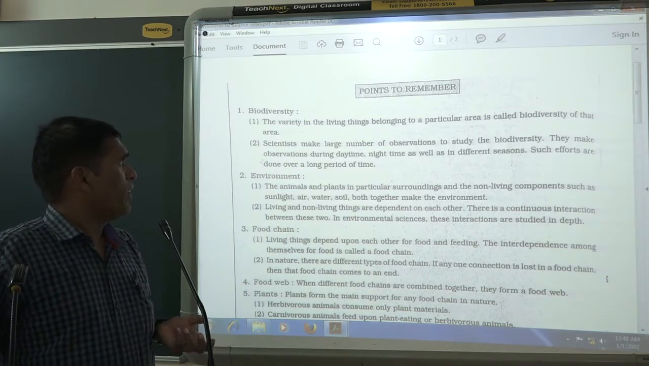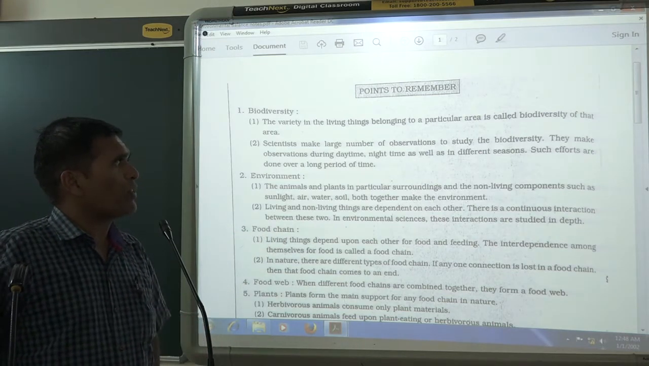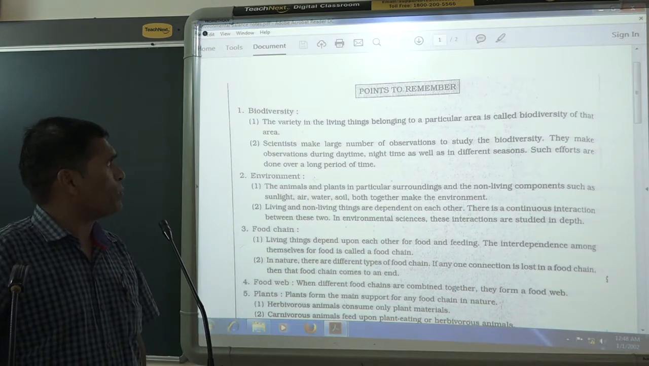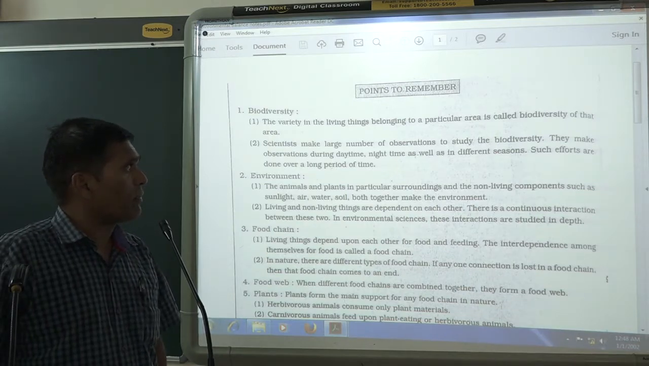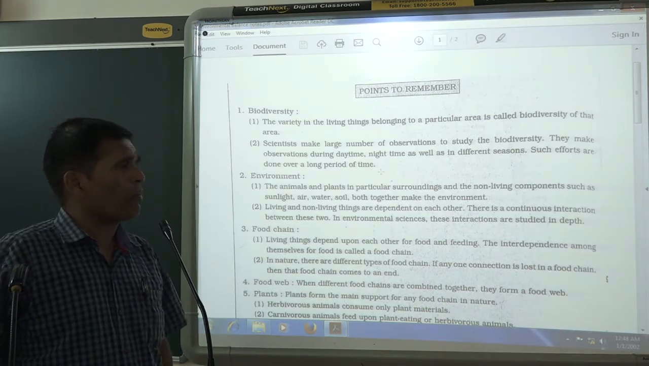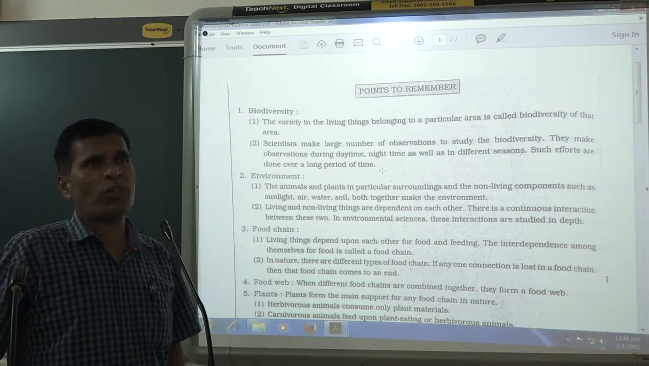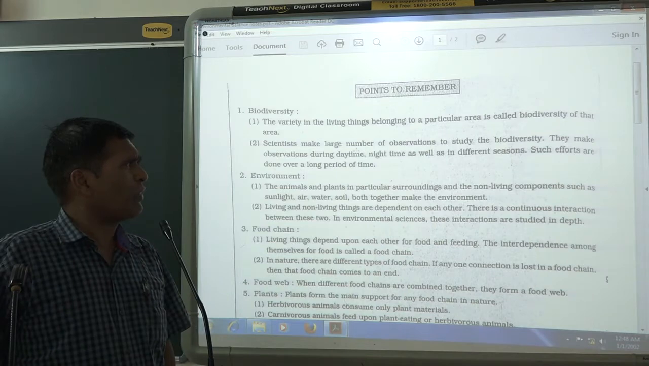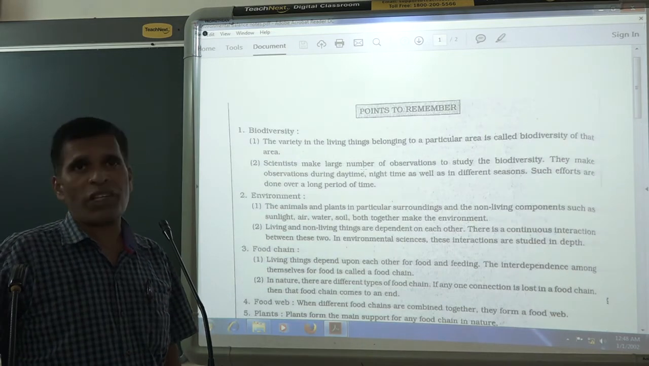Scientists make a large number of observations to study biodiversity. They make observations during the daytime, night time, as well as in different seasons. Such efforts are made over a long period of time. Supposing you have a place, say a forest there.